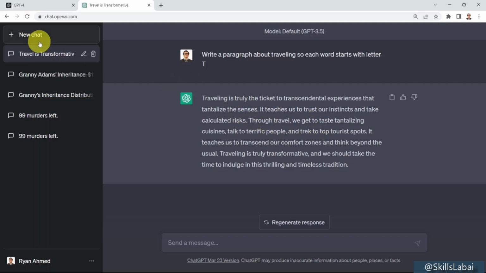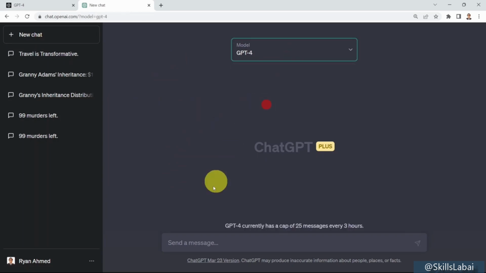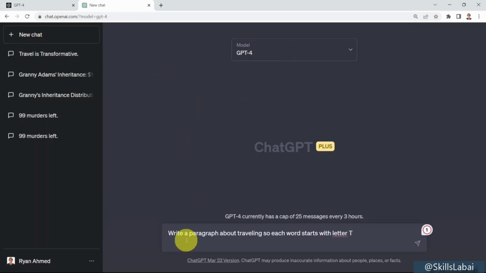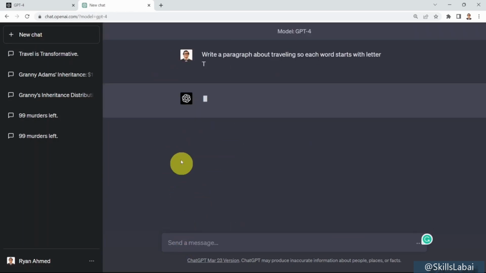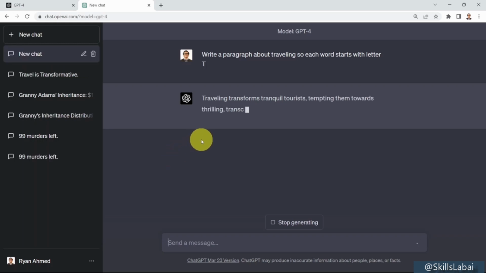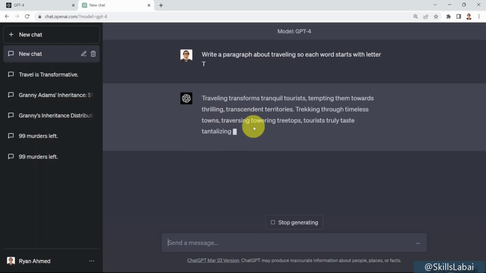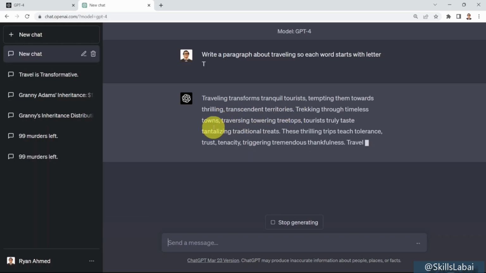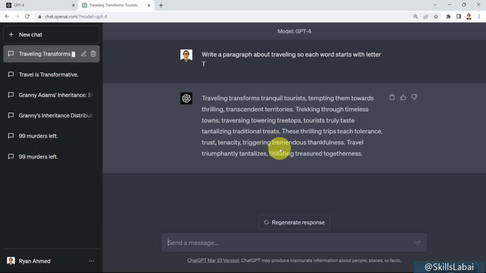So if you go back and you say, well, new chat, and I want to test out GPT-4 right now. If you go here, use the exact same prompt, and here we go. Look at this. Traveling transformed Shanghai tourists, tempting them towards thrilling transcendent territories, trekking through timeless towns. Again, pretty incredible. It actually got it right. And that kind of shows you the reasoning ability of GPT-4 over ChatGPT.